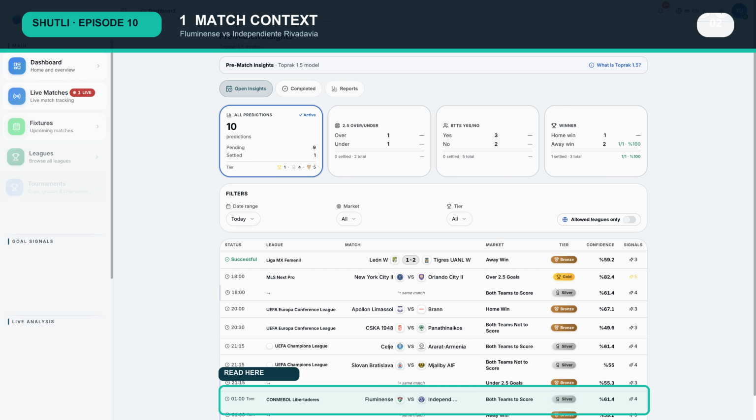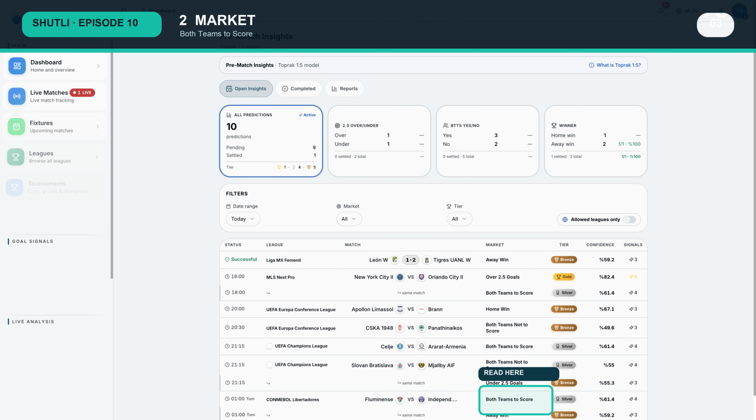Begin on Open Insights and read from left to right. Our live example is Fluminense against Independiente Rivadavia in the Conmebol Libertadores. The row is scheduled for tomorrow, so it is still pending. That status matters. An open card has not produced a result yet, and nothing on the row should be described as successful or unsuccessful before the match is settled.